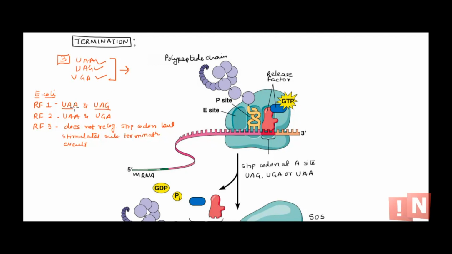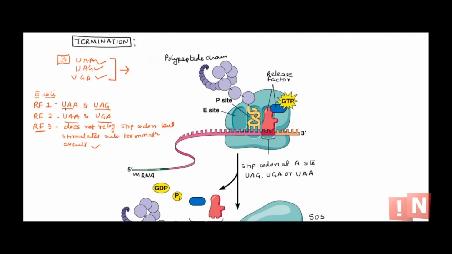Okay, stop codons UAA and UAG. RF2 can recognize UAA and UGA. Whereas RF3 does not specifically recognize any of the stop codons, but it stimulates the termination event. So based on what stop codon it is, RF3 along with 1 and 2 will help in the termination.